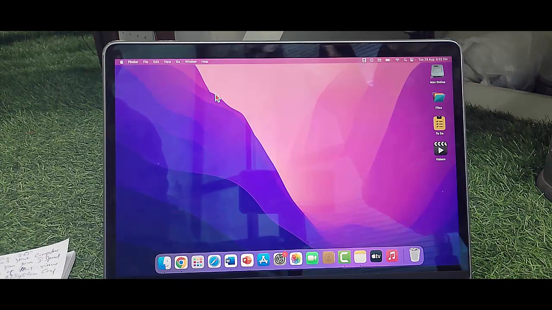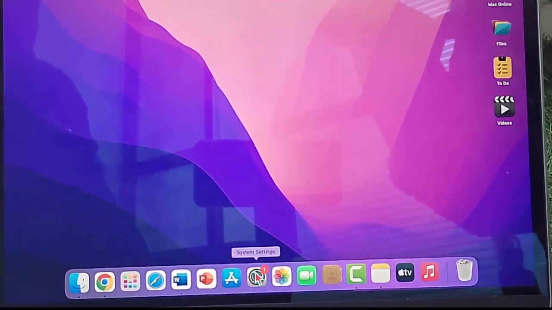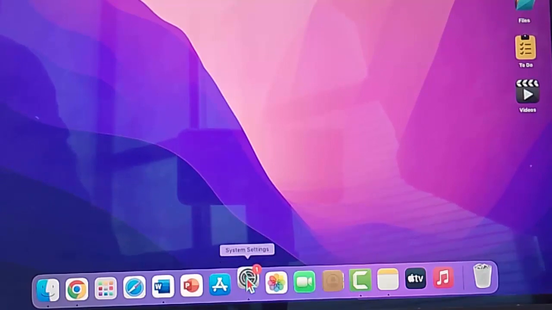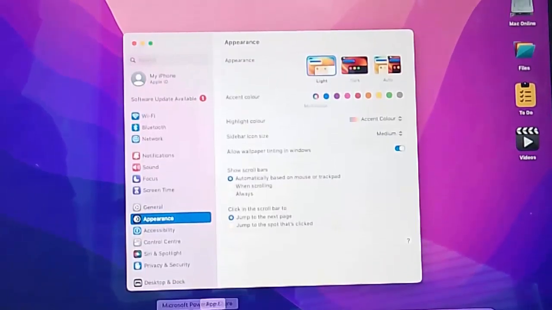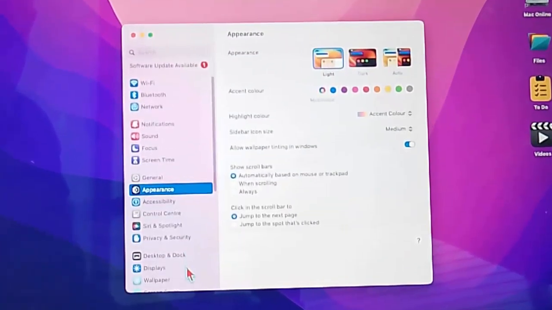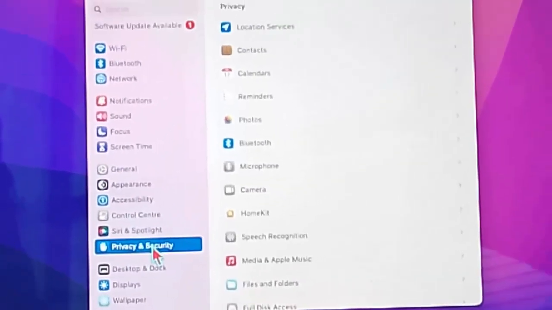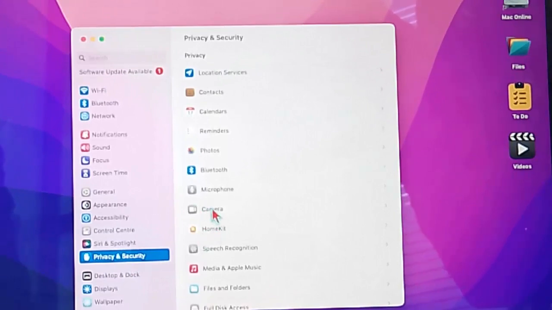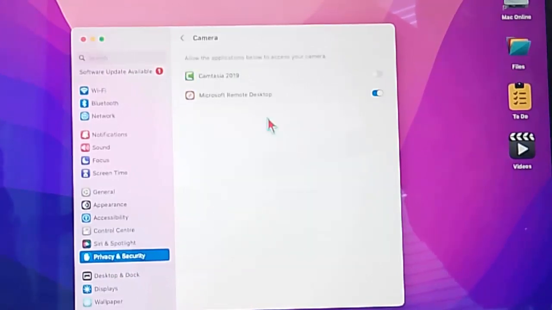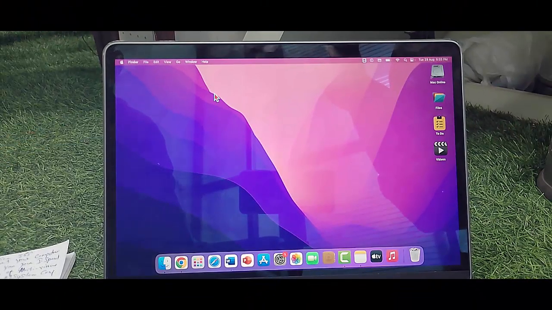So first method, you check your camera's screen indicator. And the second method, open your MacBook settings. Now go to Privacy and Security. Select this option and then find your camera option, open it, and enable camera access. After that, close this and restart your device.